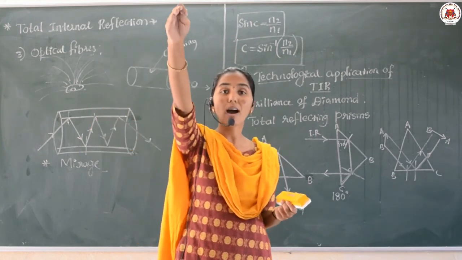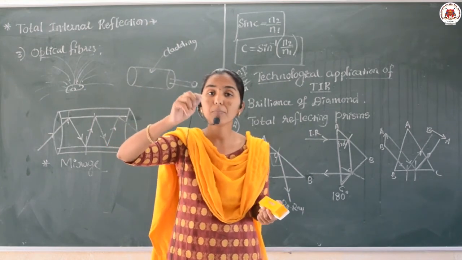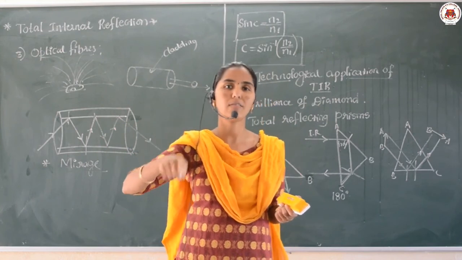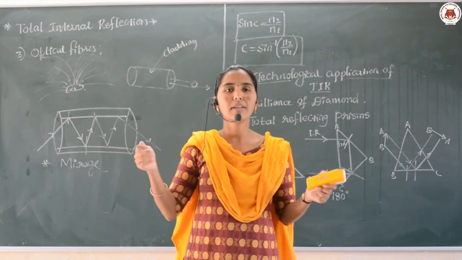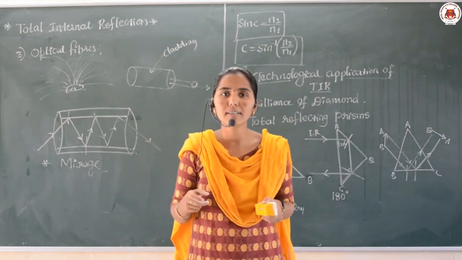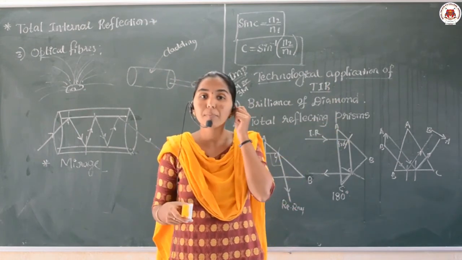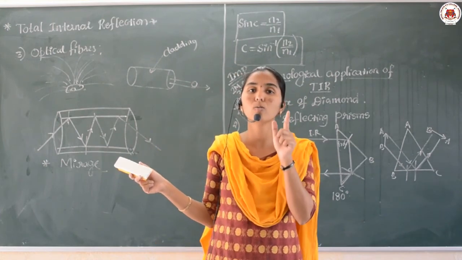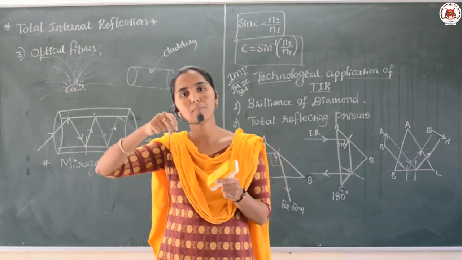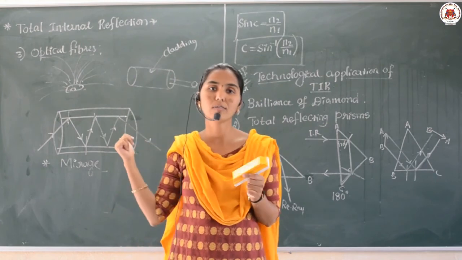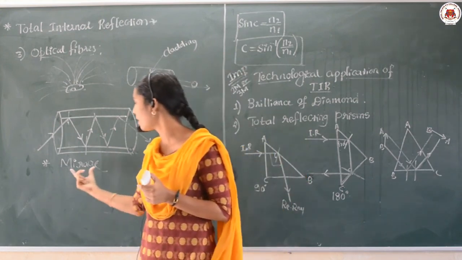Yes, when you see the far distance on the tar road, it appears that there is a pool of water. That is because of the total internal reflection. And the same thing can be observed in the case of deserts also. When you see the far distance in a desert, trees appear with a pool of water downside. There also, what happens? The phenomenon of total internal reflection is taking place. When the light enters from the denser medium to the rarer medium, there it undergoes total internal reflection. Due to the phenomenon of TIR, the mirage formation appears.